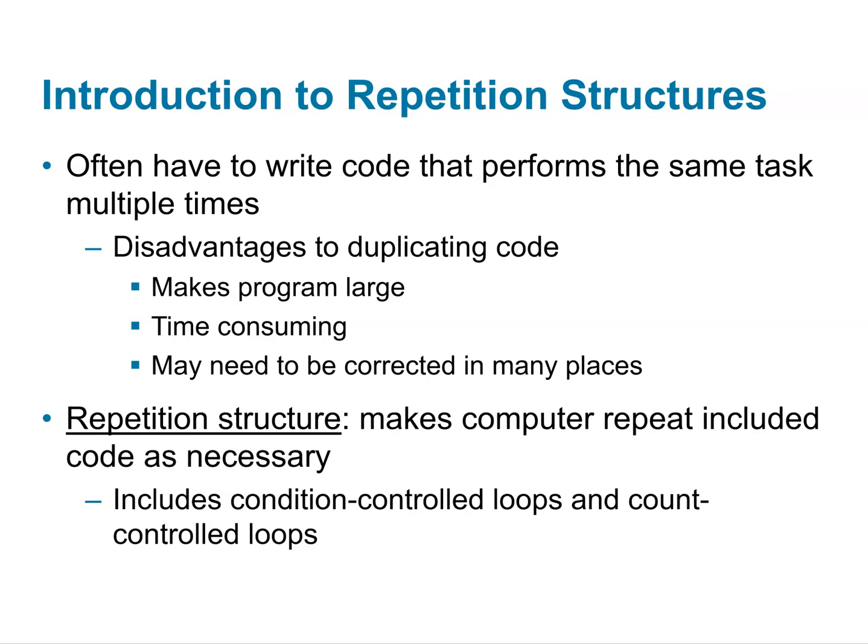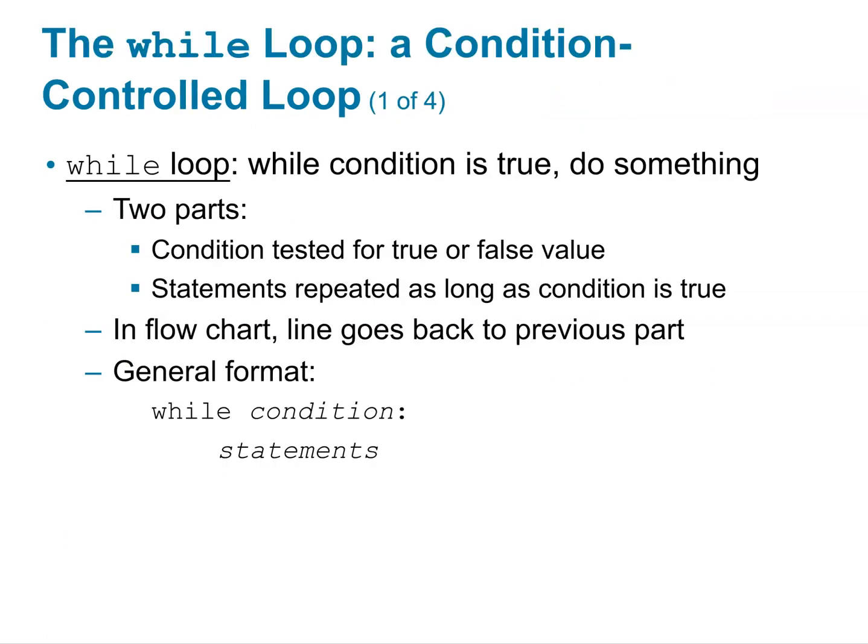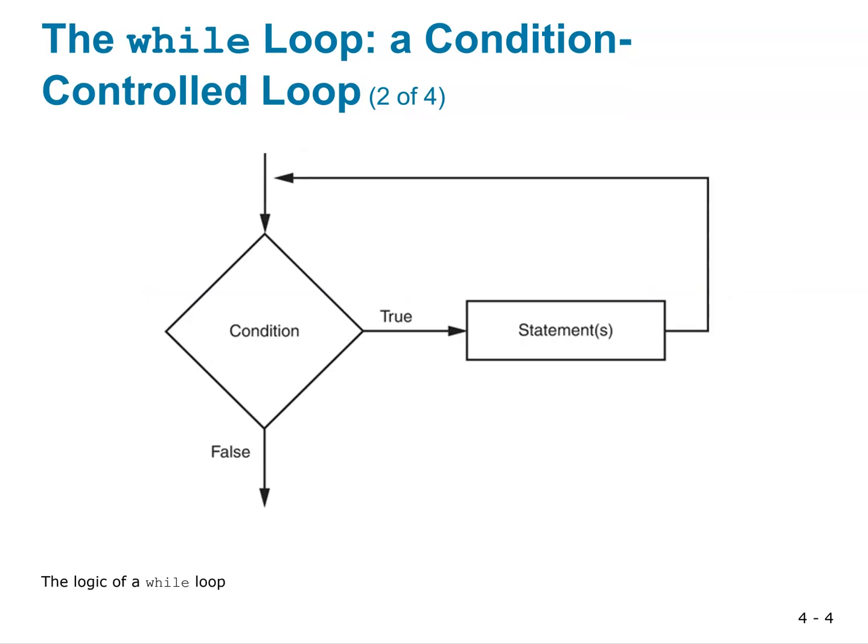There are condition-controlled loops and count-controlled loops. The while loop, so think about it this way. A while loop is basically, in English, while something is true, do something. It has two parts, the condition, which is tested for true or false, just like if statements, and statements which are repeated as long as a condition is true. In a flowchart, the line goes back to the previous part. So the general format is while condition is true, do these statements.